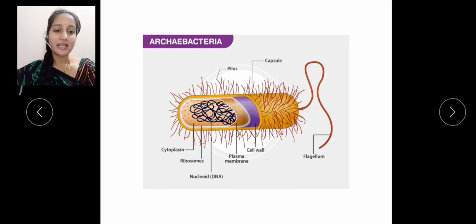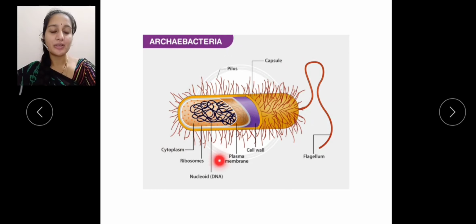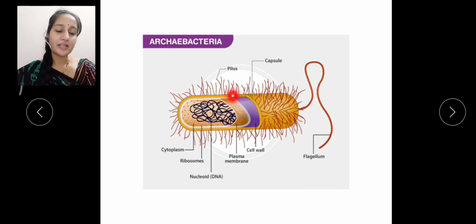So this diagram is showing the Archaebacteria, which is one of the ancient bacteria. You can see this long, tail-like structure. We call it a flagellum, and it has small strands, which we call pili. They have a cell wall and plasma membrane, the cytoplasm, and the genetic material, a nucleoid, which is DNA, and a protective layer we call a capsule.